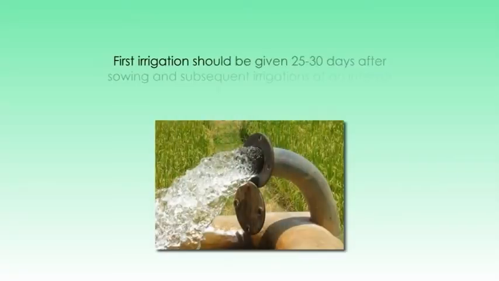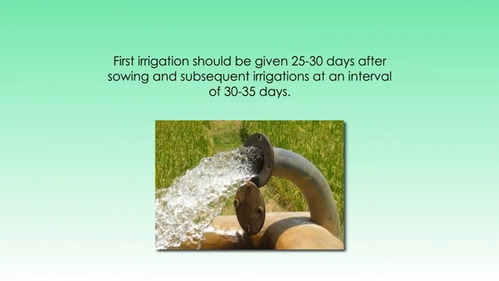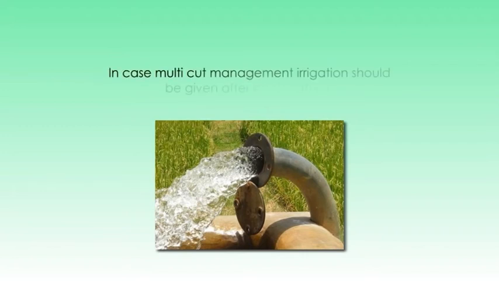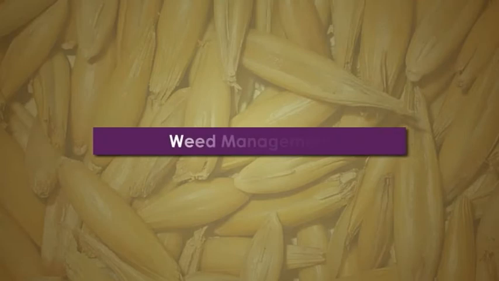In general, 3 to 4 irrigations are required in oat. First irrigation should be given 25 to 30 days after sowing, and the subsequent irrigation at an interval of 30 to 35 days. In case of multi-cut management, irrigation should be given after each cutting. Now let's see about the weed management or weed control.